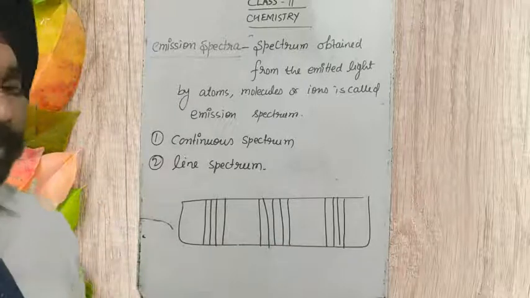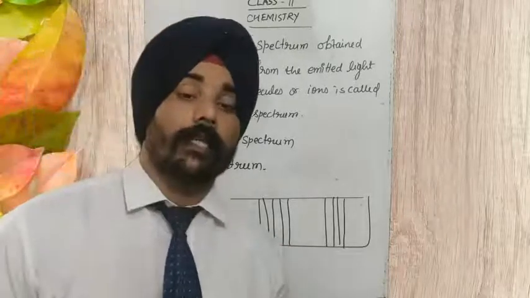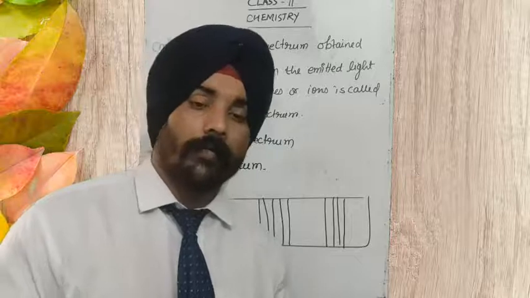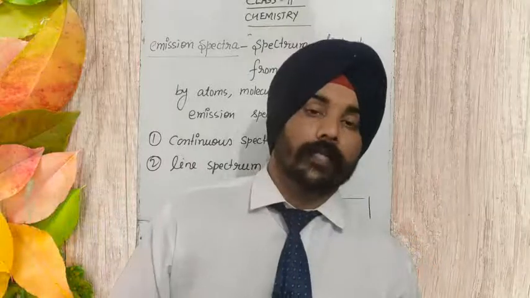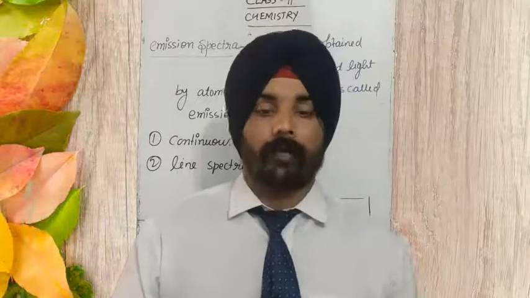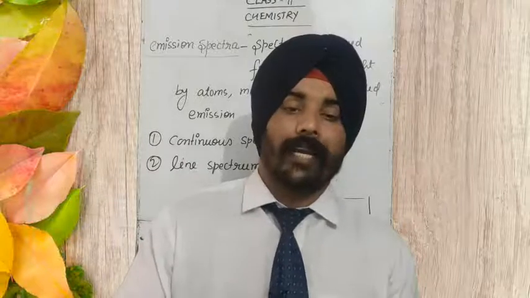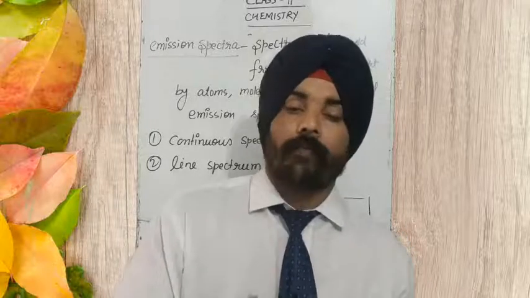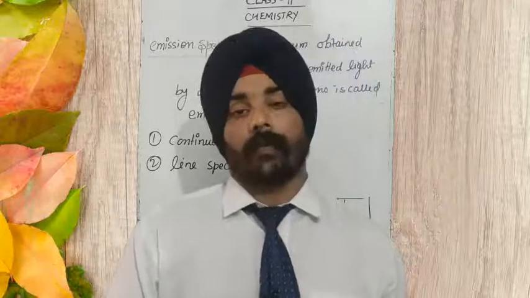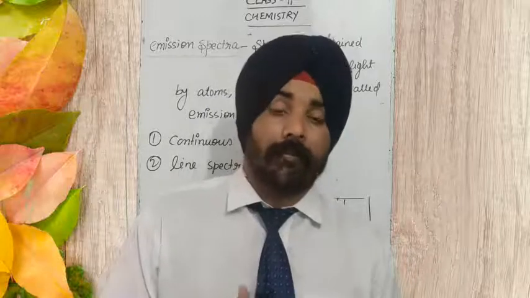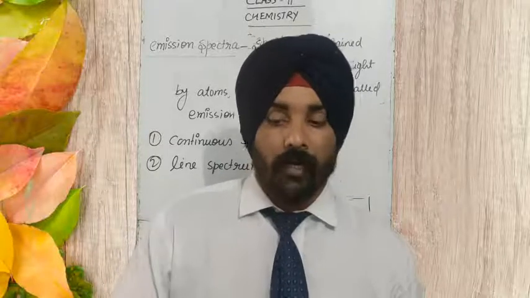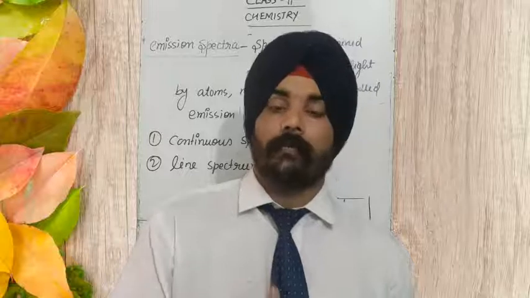Understood, students? This was of great interest to scientists studying atomic spectra, because after the discovery of atomic spectra we were able to find some elements through them, like rubidium, scandium, indium, thallium, and gallium. These were the elements found by finding out their atomic spectrum. Even helium, the element that we obtained from the sun, we could find out through spectroscopy.